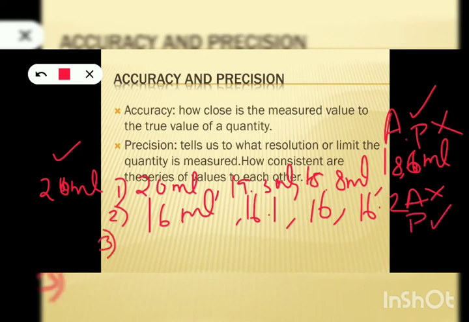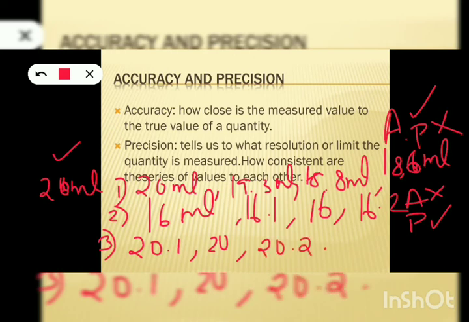Now consider another set of values for the same case, and you got values like 20.1 ml, 20 ml, 20.2 ml and 20.1 ml. Are they accurate? Yes, very much accurate because they are very close to the true value 20 ml. Are they precise? Yes, of course, because they are very close to each other too. So accuracy is good and precision is also good. Don't get confused between these two topics. You must clearly understand the difference between accuracy and precision, it is very, very important.